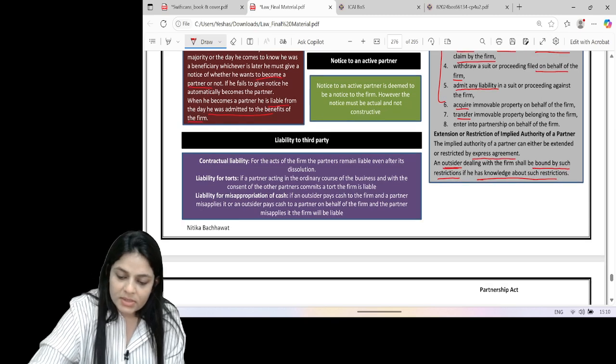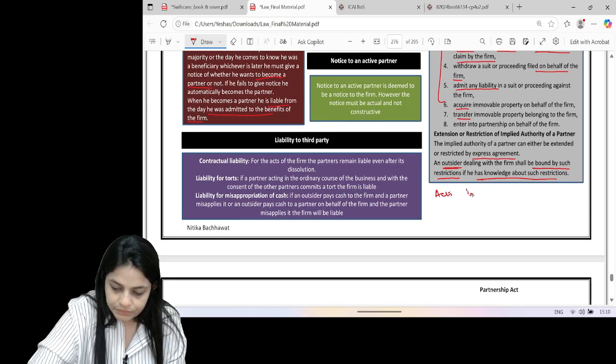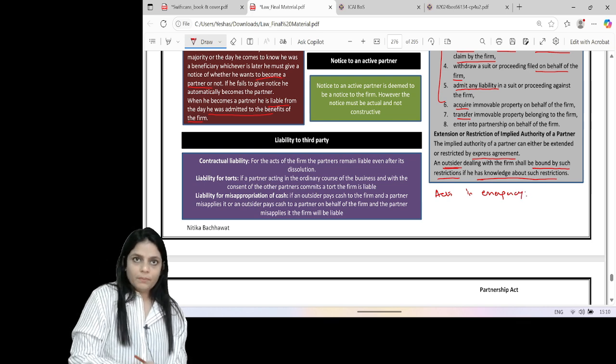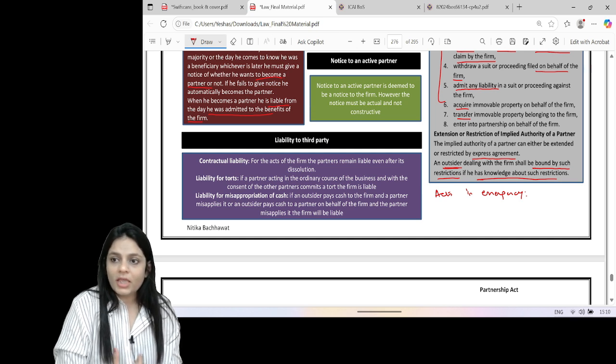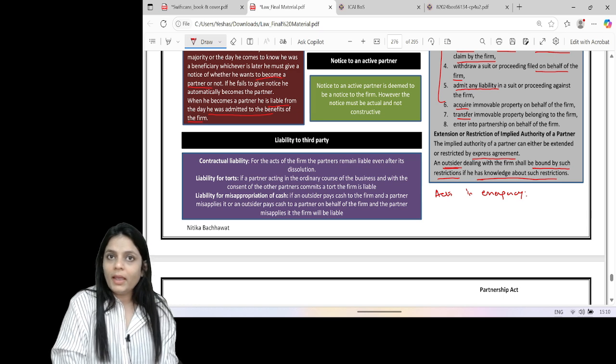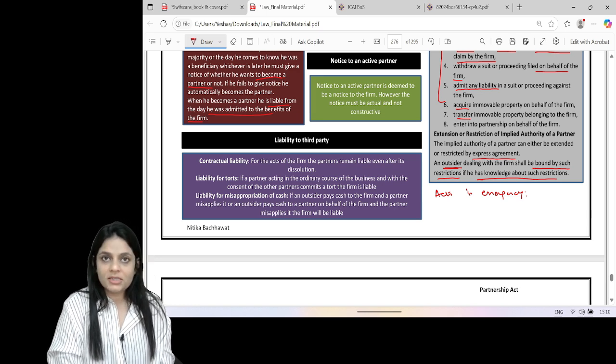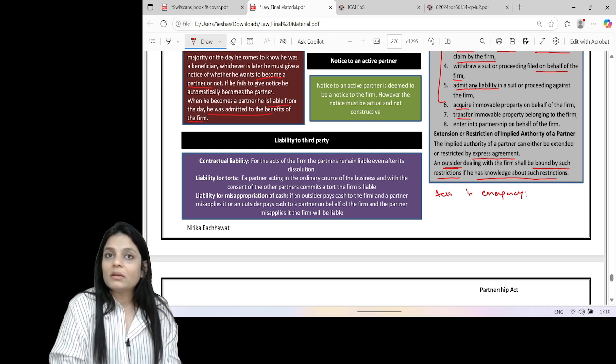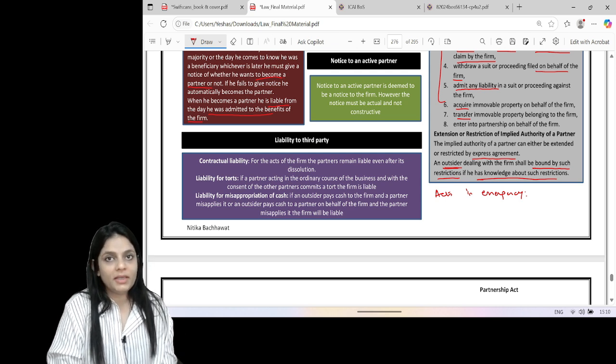Now, acts in emergency. If in an emergency, a partner is not able to communicate with his other partners, and to protect the interest of the firm, he takes a decision, are the other partners liable? Yes.